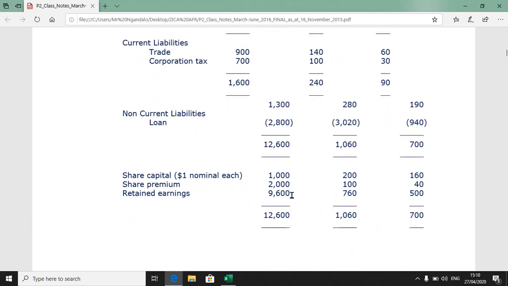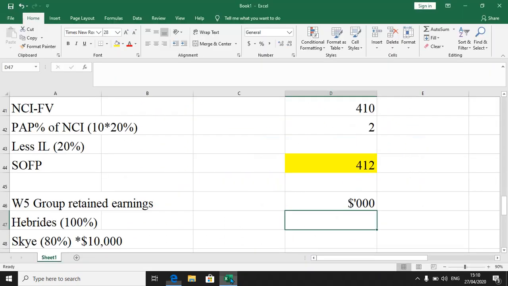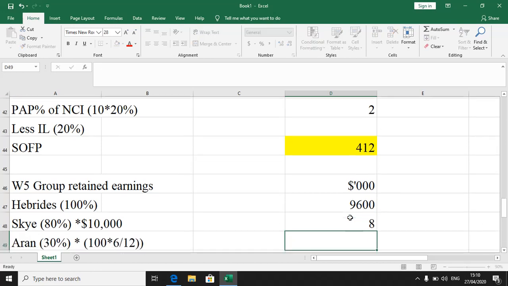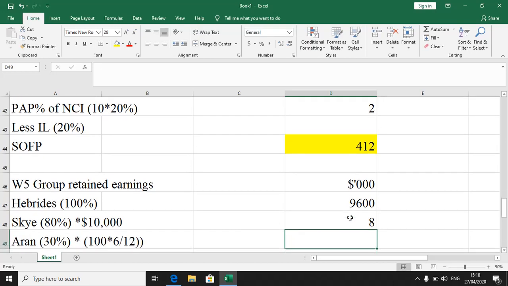Parents' retained earnings is 96. Again, that reflects also in the statement of profit or loss. Some of you could have seen that. And then we get 80% of the post-acquisition profit, parent, that's 8. And then we get 30% of half of the profit after tax for the associate.